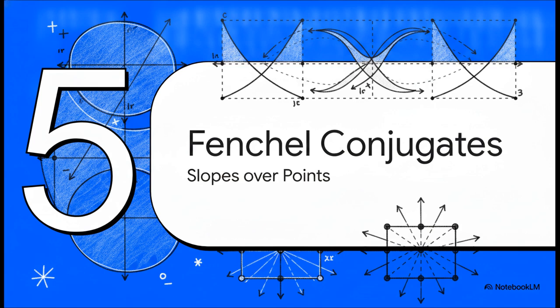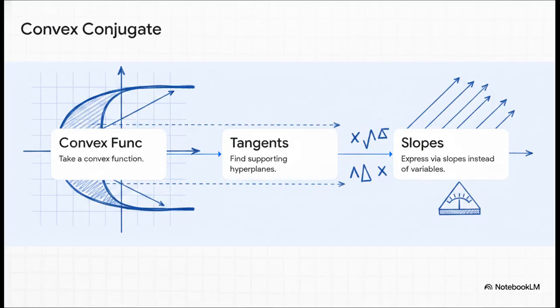All right, Section 5, Fenchel conjugates explained. Let's dive into another powerful perspective shift that's super closely related to duality, where the geometry gets, honestly, truly elegant. Traditionally, we describe a curve by plotting its individual points on a graph. But the Fenchel conjugate says, hey, why not describe the curve by its slopes instead? Because it's a convex bowl, we can describe it entirely by the infinite family of tangent lines that perfectly cradle it from below.